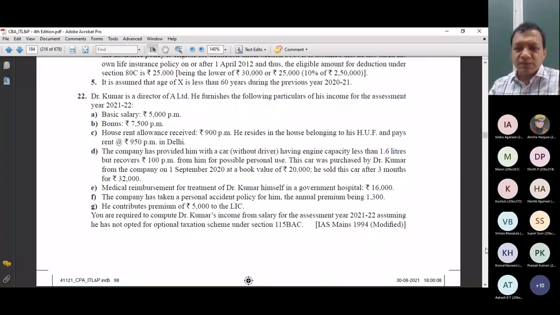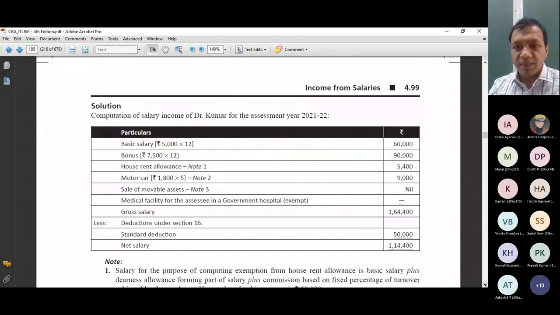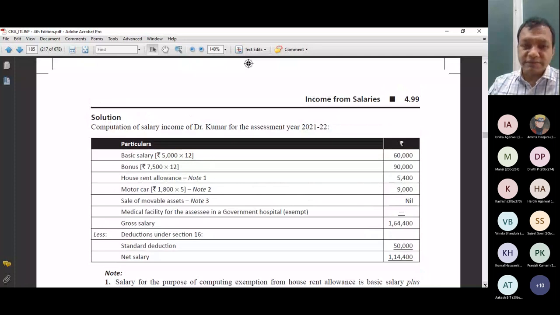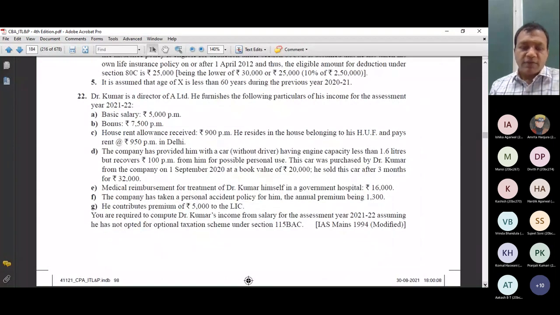Please take a screenshot of this problem number 22. Sir, page? Yes. Sir, what is the page number? Page number is 4.98. Okay.